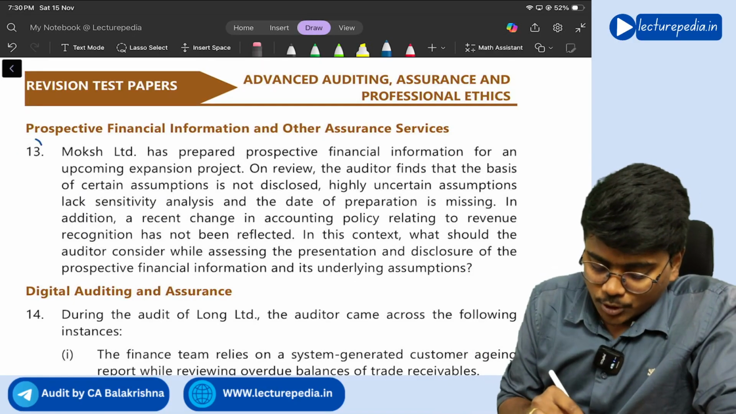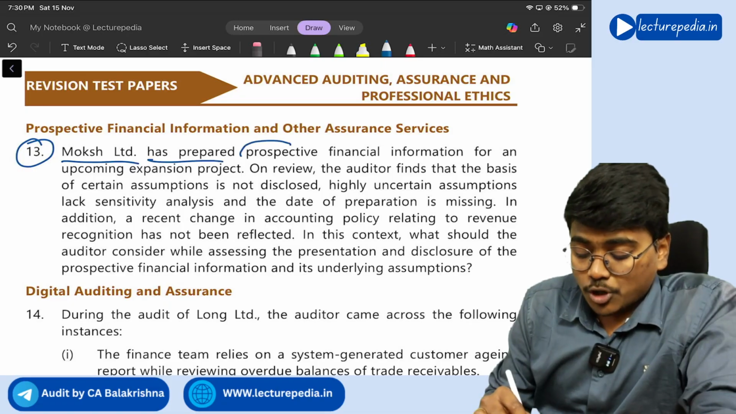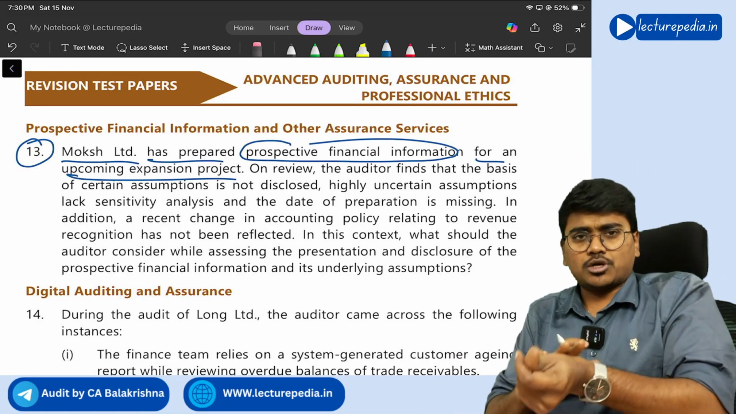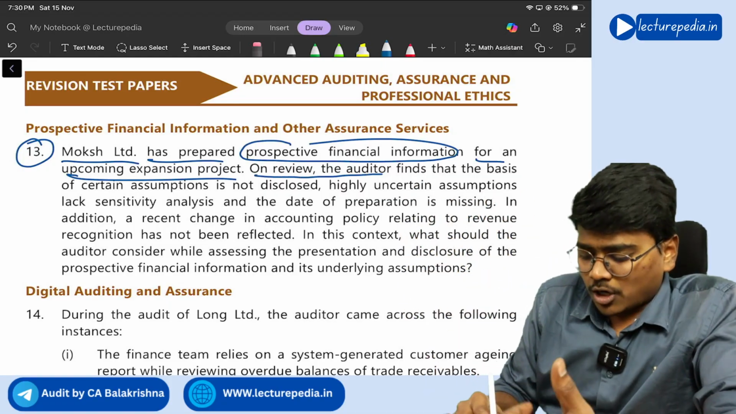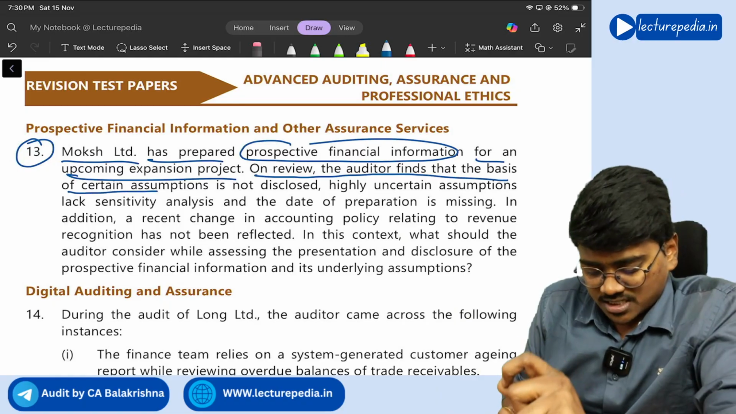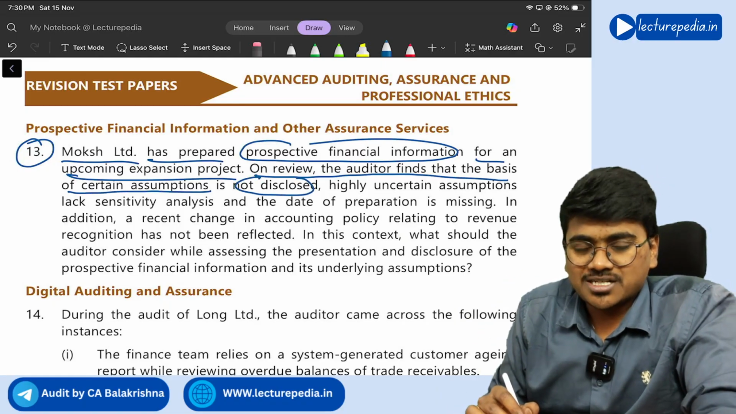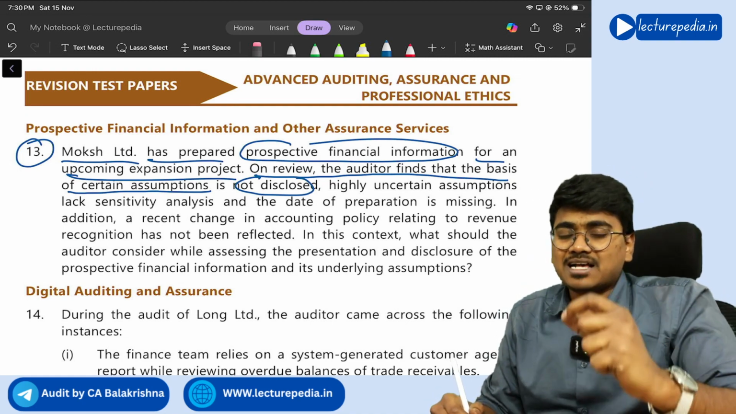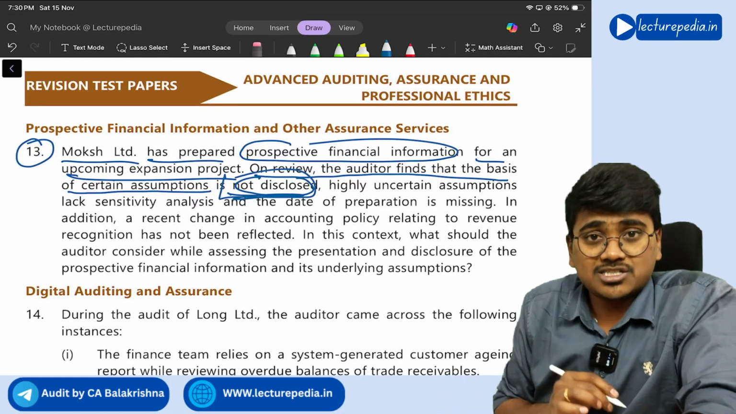Next, question number 13. Moksha Limited has prepared prospective financial information for an upcoming expansion project. Prospective is future financial information. On review, the auditor finds that basis of certain assumptions is not disclosed. If you observe, while preparing the prospective financial statements, on which assumptions you have prepared them, that should be disclosed, correct or not? You have not disclosed, it seems.